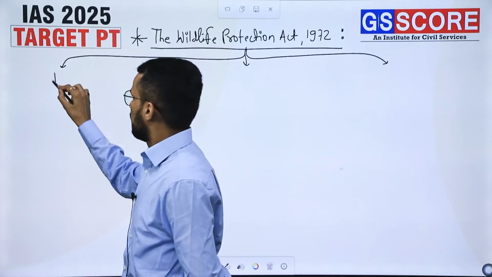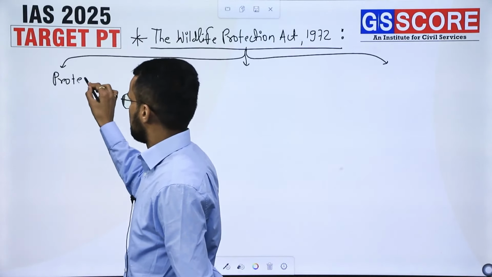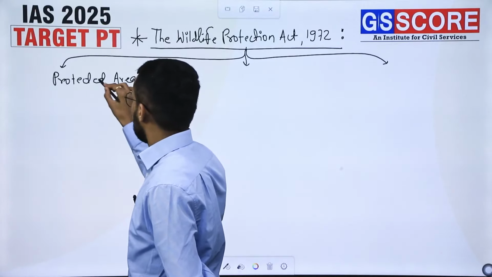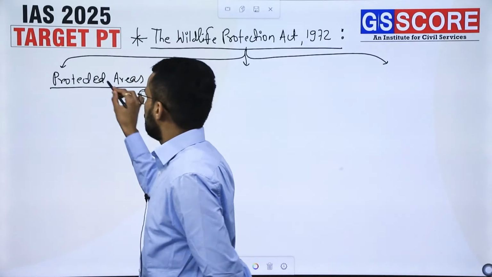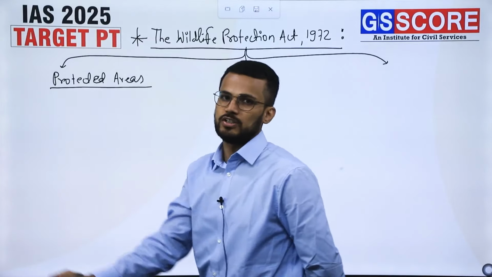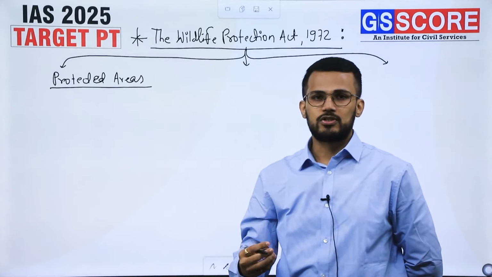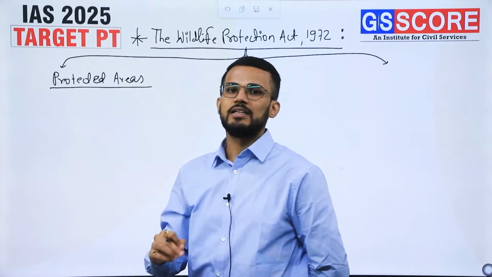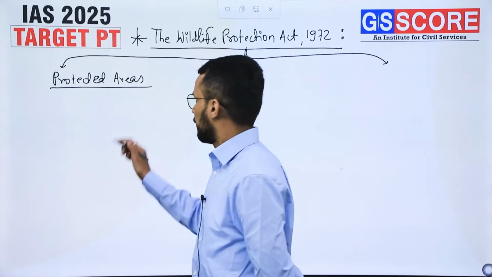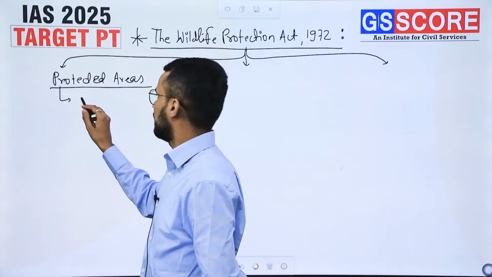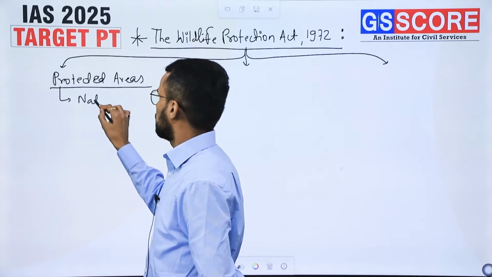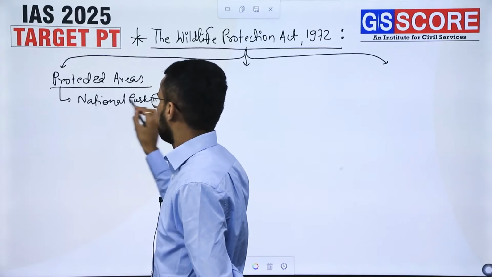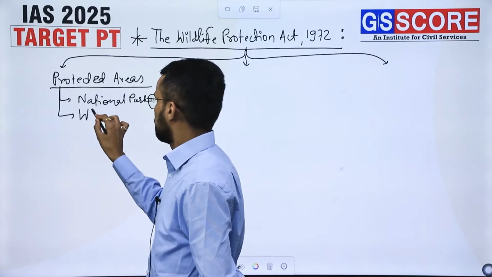First is creation of protected areas. Protected areas are those areas where the activities of human beings will be restricted so that animals would be able to carry out reproductive activities without any disturbance of human beings, right? So we have some important protected areas like national parks, wildlife sanctuaries, in short WLS.